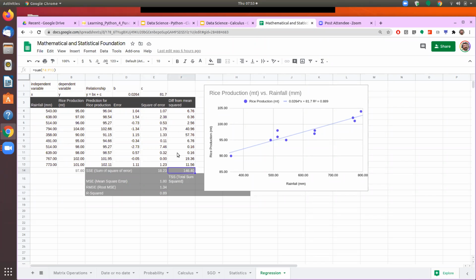What we do is that the total variance is 146. The variance which I have not been able to explain, or capture, will appear as error. So if I divide 16 by 146, then we find out how much is the variance which we have not been able to explain. And then if we take the value of 1 minus that, that shows how much we have been able to explain.